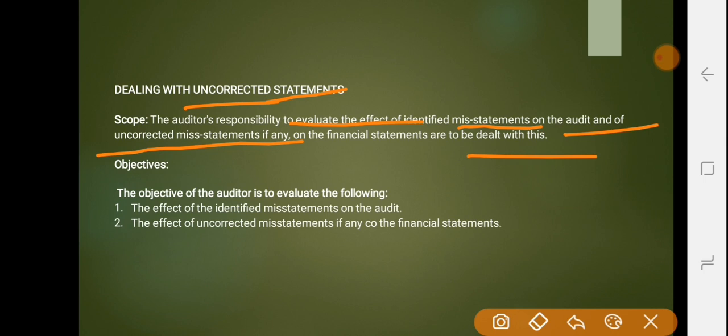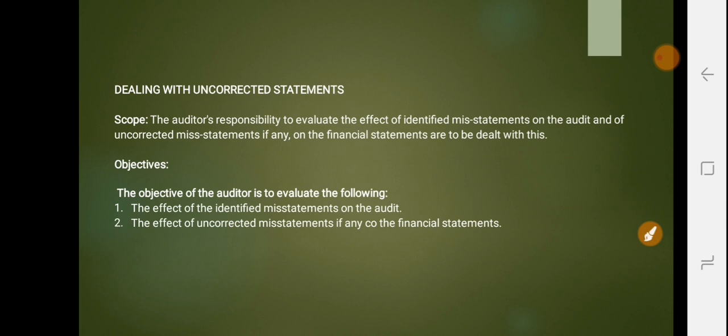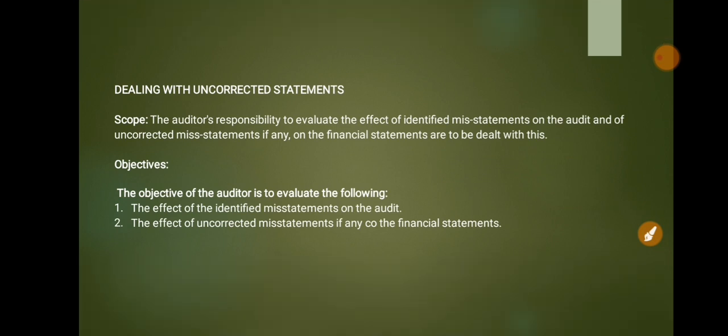It may be due to different errors like errors of omission, errors of commission, all such errors. After identifying a misstatement, they have to correct it. If it is not corrected, that will be termed an uncorrected misstatement. So we have as objectives: the effect of identified misstatements on the audit, then the effect of uncorrected misstatements, if any, on the financial statements. So these are the objectives with respect to uncorrected misstatements.